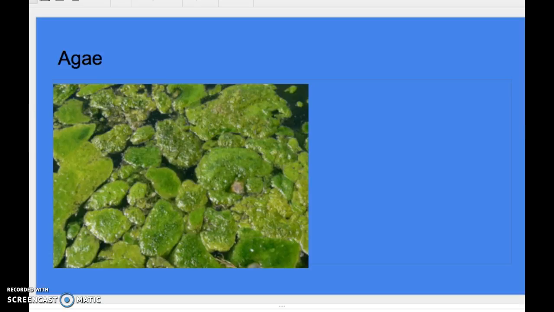Algae is an example of a plant-like organism because it makes its own food. You can tell it makes its own food because there's color present.